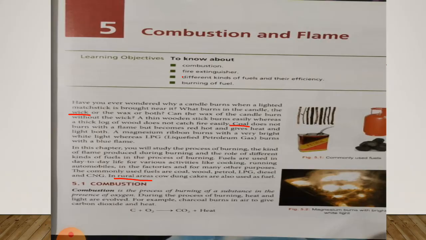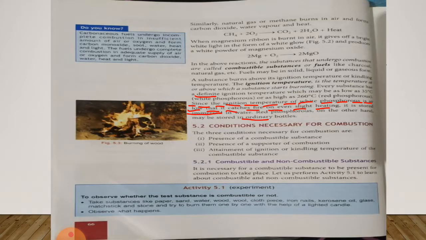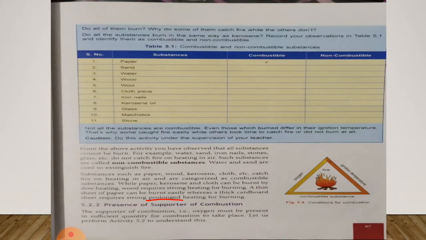In this chapter, we have seen about combustion, conditions necessary for combustion, combustible and non-combustible substances, activity 5.1. Now in this class, we have to read presence of supporter of combustion.